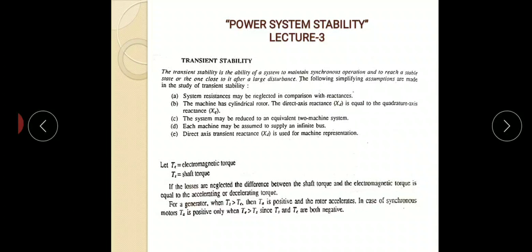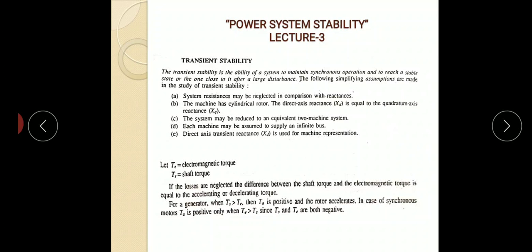Now in a synchronous generator, as you know, the input is the mechanical or shaft torque and the output is the electromagnetic torque. Both these torques are assumed positive in the case of a synchronous generator. Now, for a synchronous motor, what is the input?